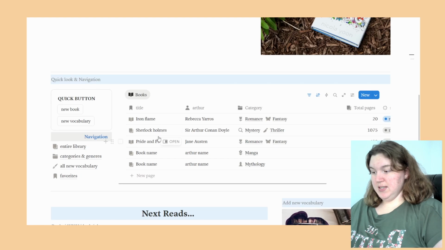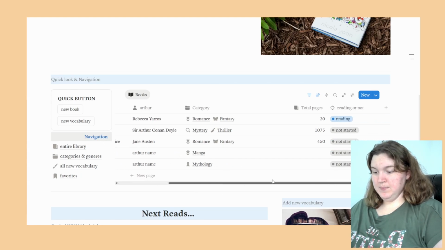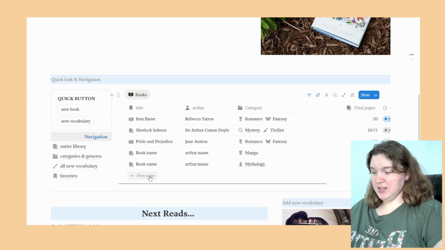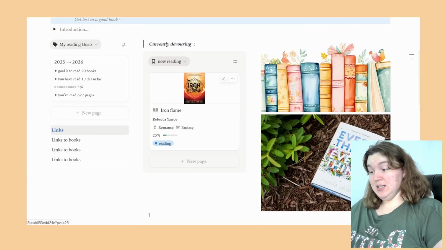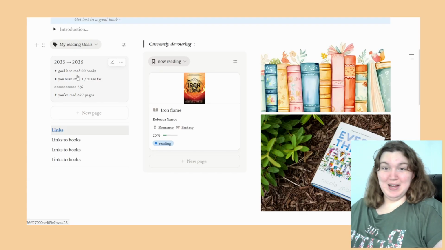And then you can see down here, she's got a list where you add the books, the author's name, category, how many pages are in it, things like that, so that you can track your reading for the year. I'm very excited to do that. I had it in here the other day, but I reset it because I wanted to make sure I didn't mess anything up.